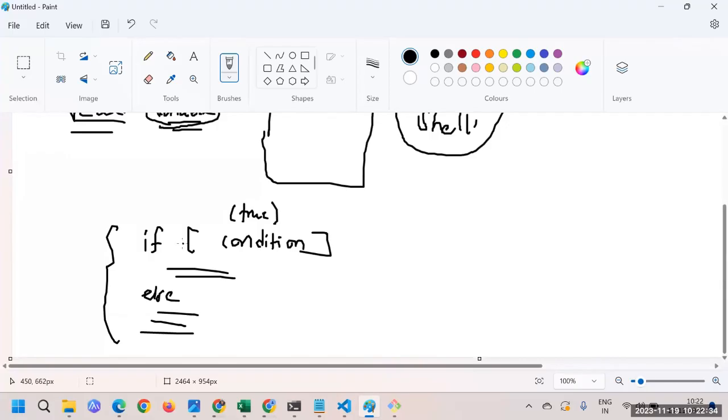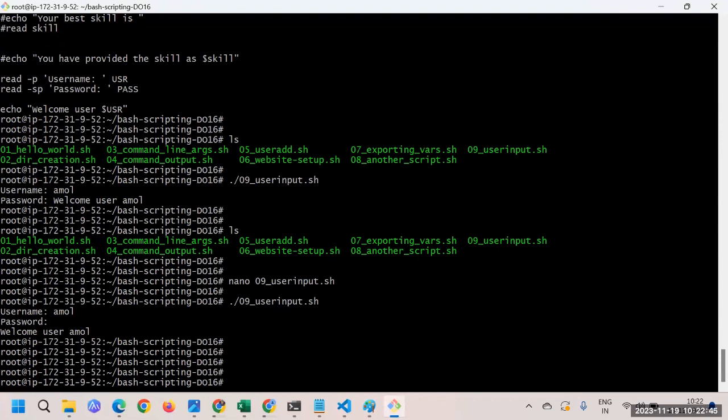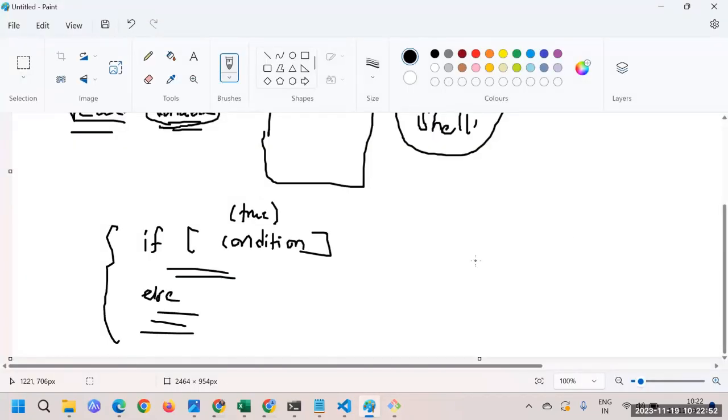Now we'll do something a little interesting. We have learned how to take the user input, right? So understand the scenario this way: we will take the input from the user with read, let's say any number between 1 to 100.